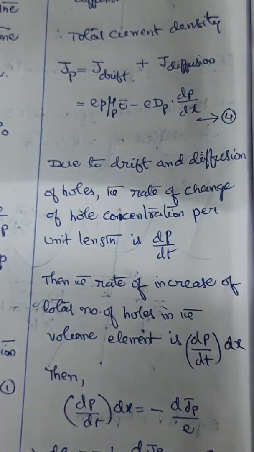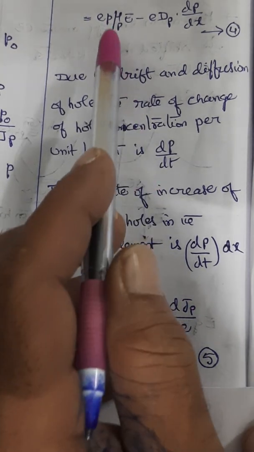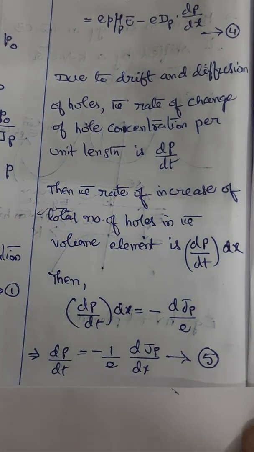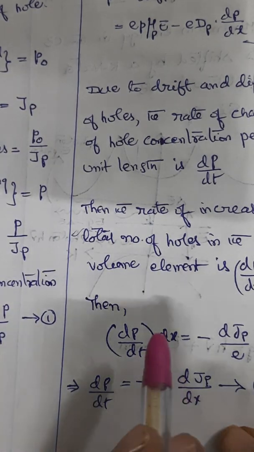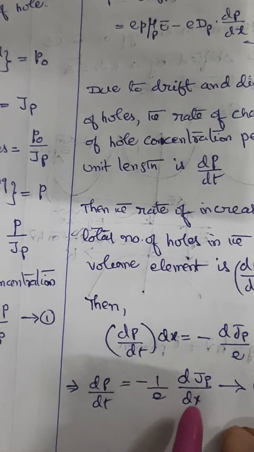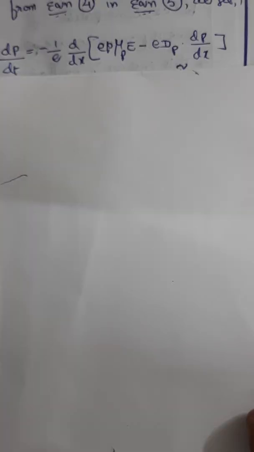In equation 4, we have calculated the Jp value, this one. This value we will substitute in equation 5 here. So putting the equation 4 value in equation 5, let us see what we will get. When you substitute, 1 by e into d by dx is common. The only thing is, instead of Jp, you will have this substituted value.